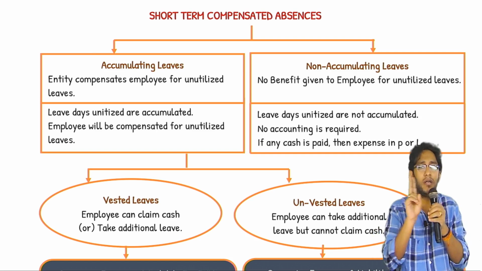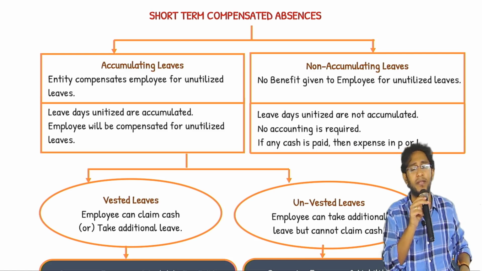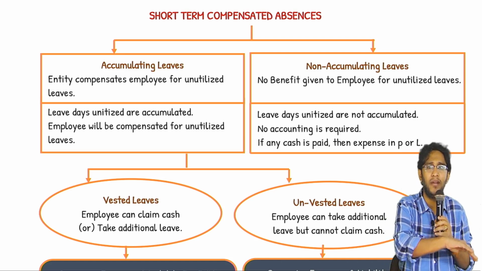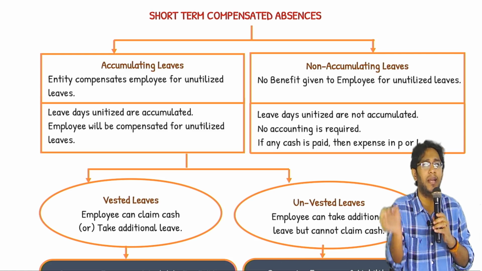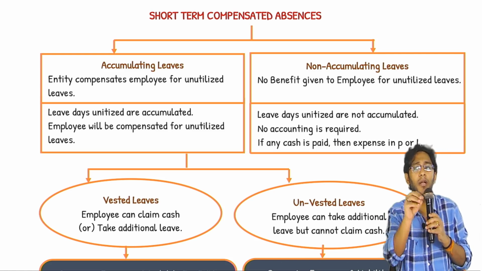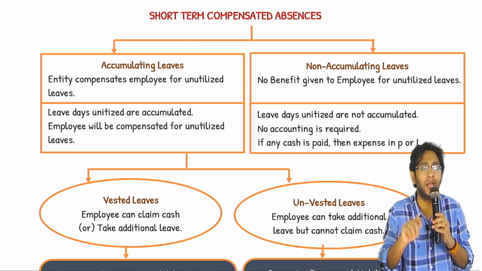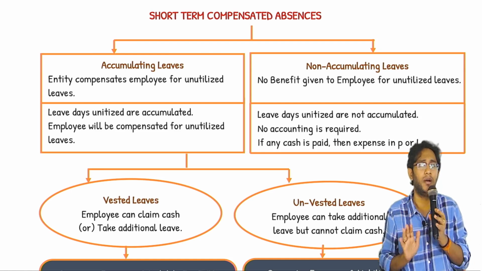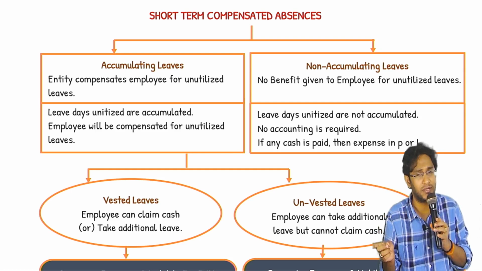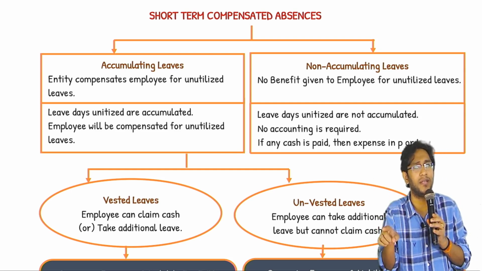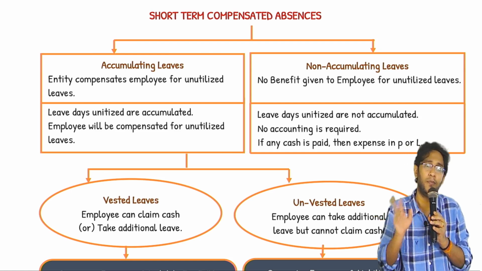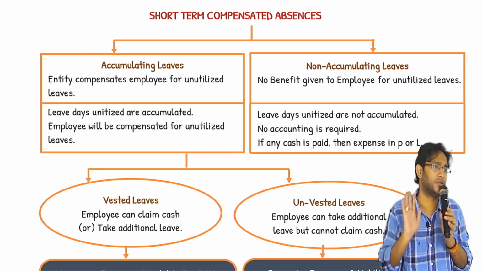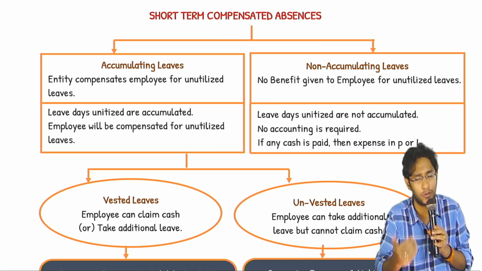Possibility 1. Possibility 2. Possibility 2 is company says you worked extra how many days? 6 days. For this extra 6 days, I am carrying it forward to next year. Next year you can take additional leave of 6 days, but if you are unable to take 6 days extra leave, in cash. There are 2 possibilities. If you extra worked, company may say carry forward to next year utilize it. You can't utilize it, you ask cash, I will give you cash. Possibility 2, no cash, must only take additional leave. Cash possibility is not. There are 2 ways of benefits passed on to the employee.